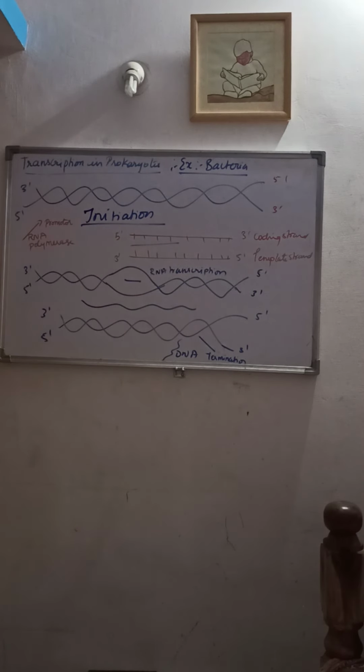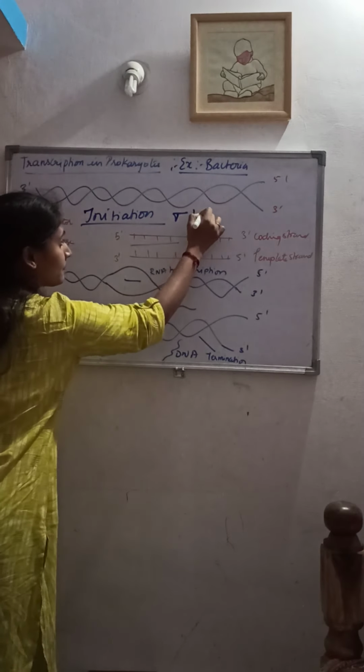Initiation is carried out by the DNA-dependent RNA polymerase enzyme. This enzyme binds to the promoter region and initiates the transcription. The process of initiation is also aided by a factor called the initiation factor, also called the sigma factor.